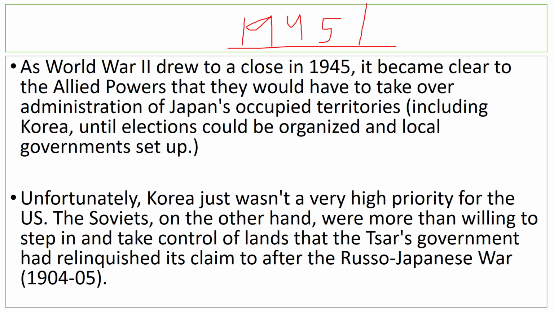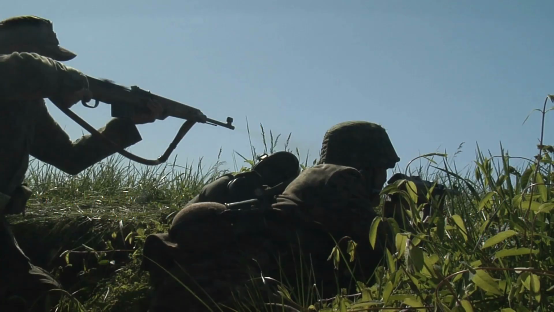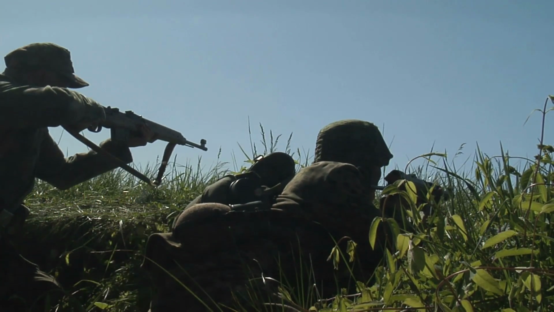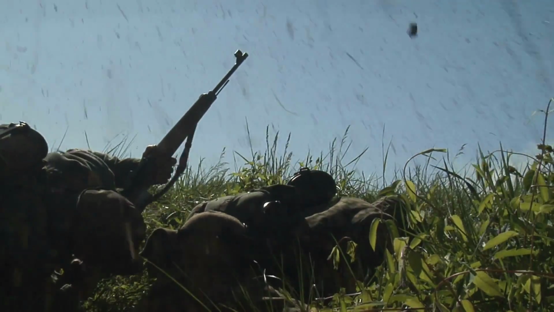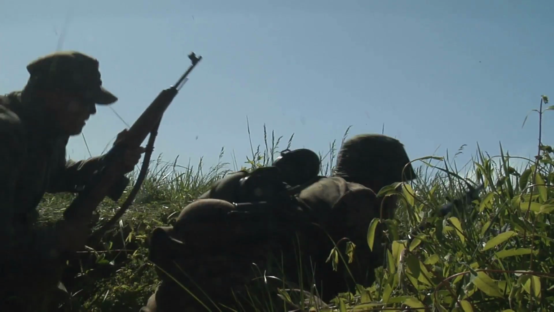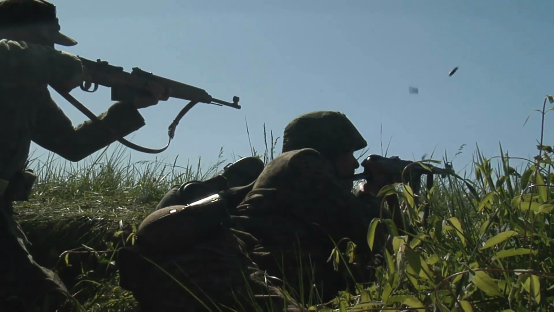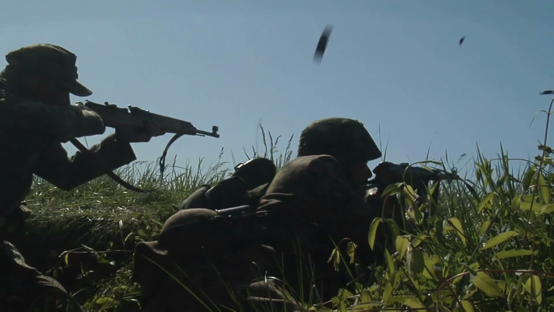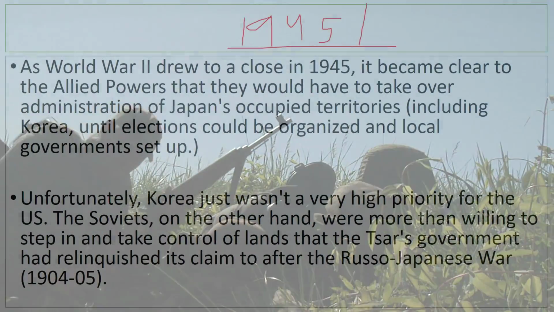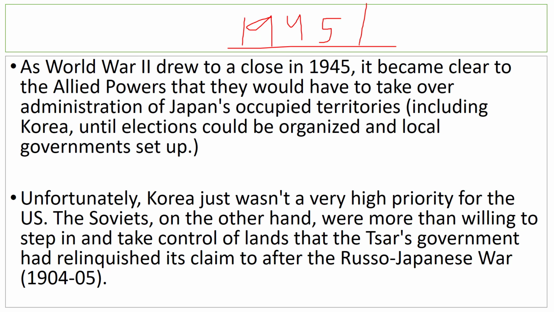And the Allied powers already made plans on how they will occupy Japan's territories, how they will control Japan's occupied territories that included Korea, because that was a big responsibility. As soon as Japan would lose the war, the Allied forces would have to establish democratically elected governments in these regions and make sure that they follow the path of free market liberalism and don't fall under the communist propaganda.